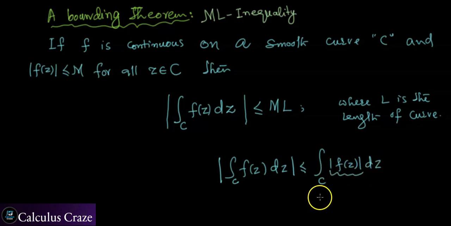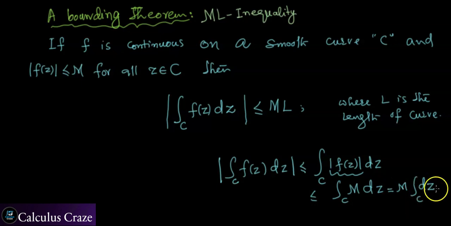We know that f of z is bounded by M, so this is less than or equal to the integral of M over the curve c, which can be written as M times the integral of 1 over the curve, which is of course the length of the curve. This is only a rough sketch of the proof, because a full proof requires summation. One can prove it using the definition of the contour integral, or complex integral, in the sense of summation, where we partition the interval.